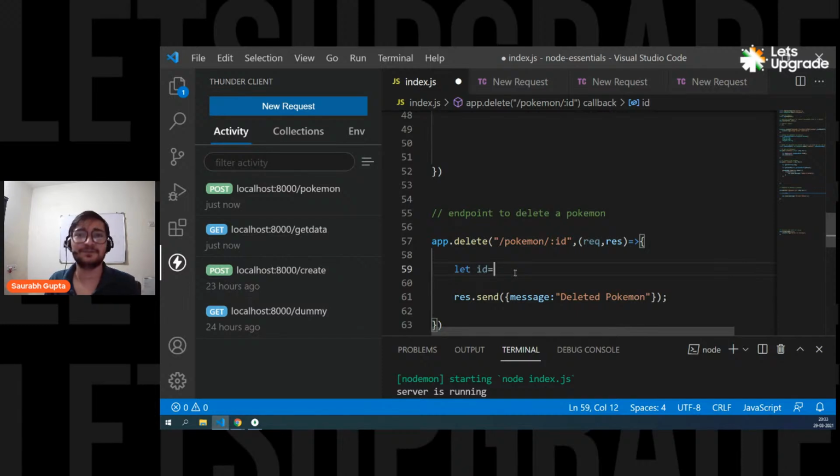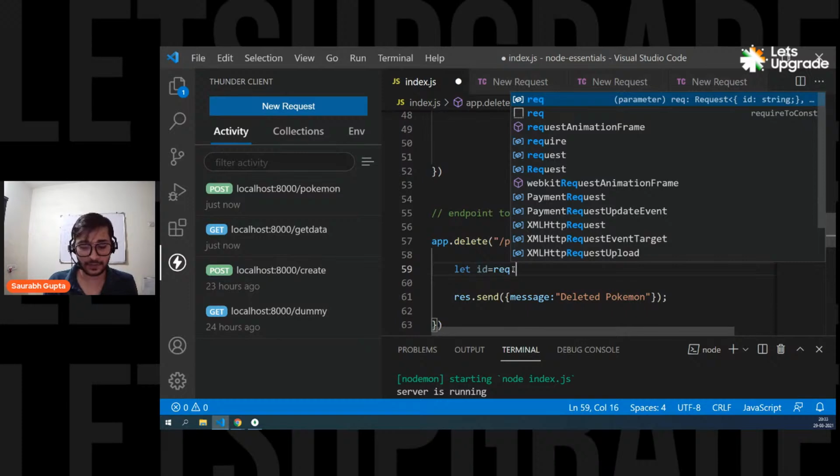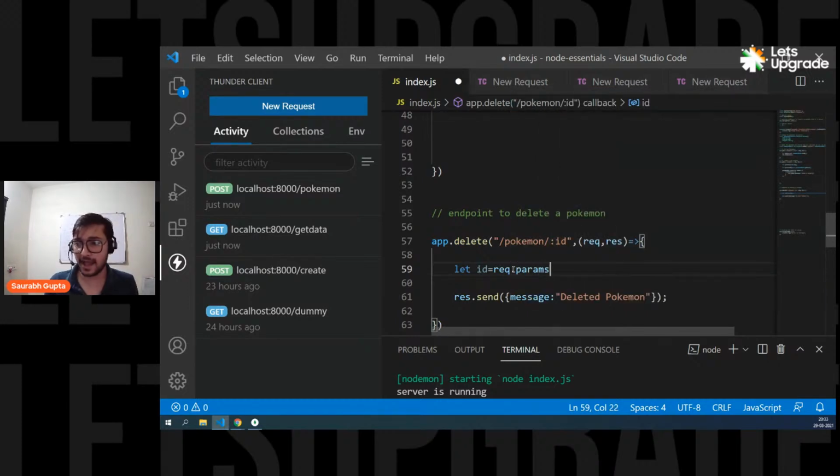Exactly. Yes, that is correct. You have to use the params object that comes in request. Now, guys, see, this ID is also coming in the request, right? Everything that comes from the client is a request. So every data, either it is an internal data or a URL data, always comes in the request object. So to access the ID, you have to write request dot params and dot the variable name, that is ID.